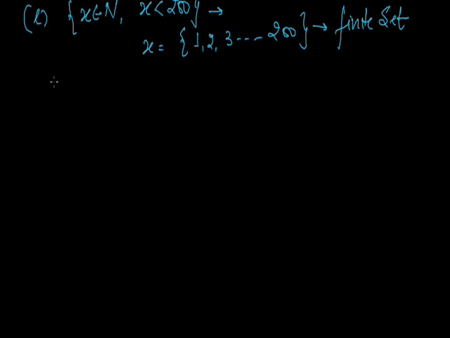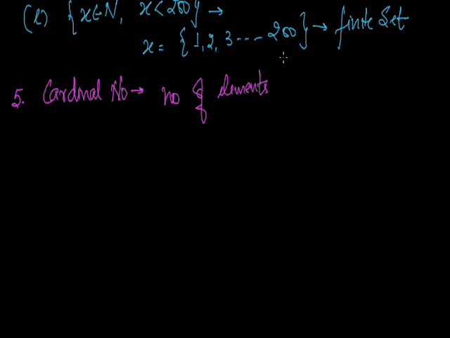Let's move to another type of set, the fifth one, which is cardinal number. What is a cardinal number? A cardinal number is the number of elements in a set. What does it mean?